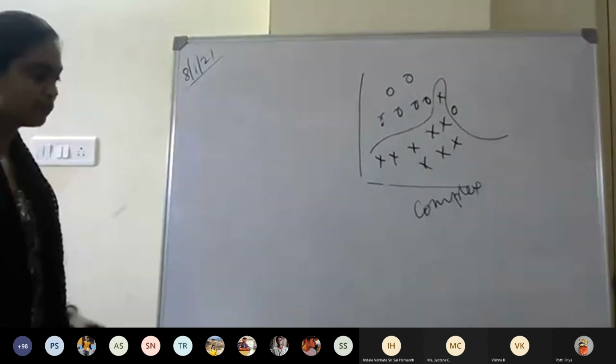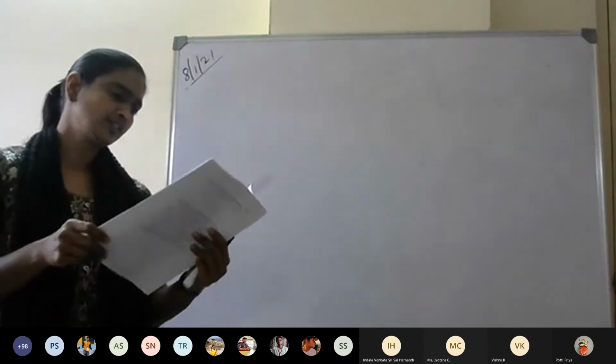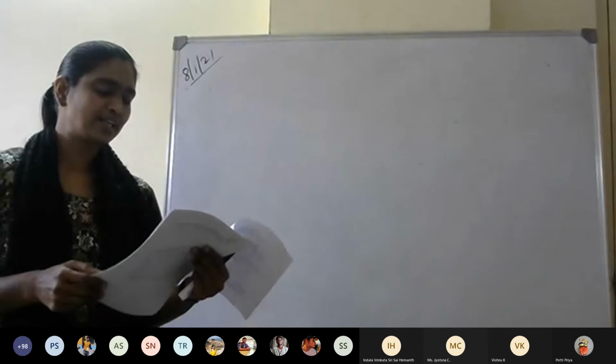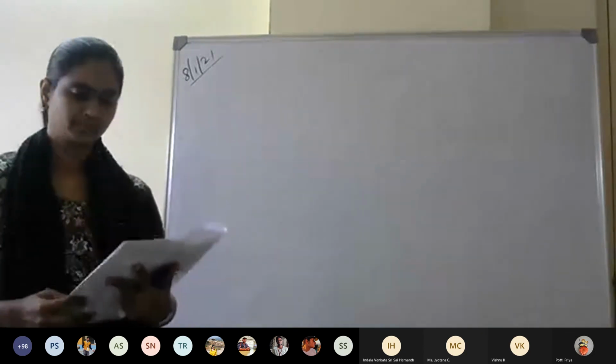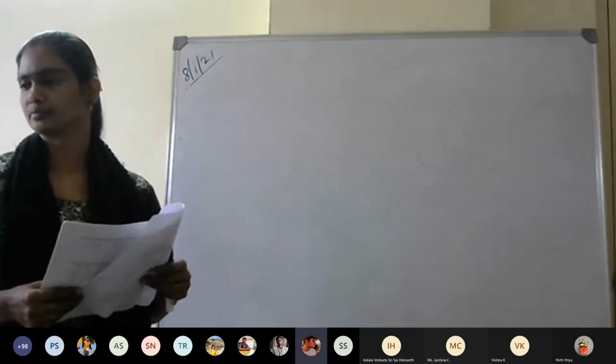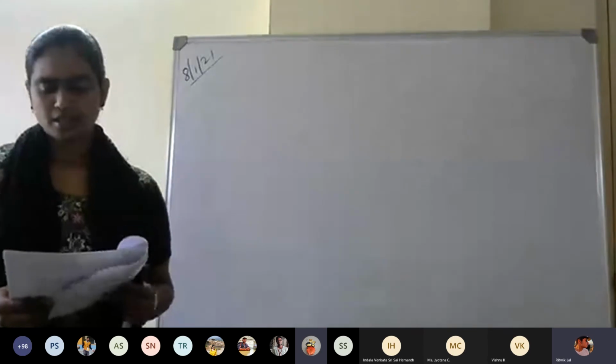I hope you would have finished. So now I can share the solution. If you have done it, what is the B1 value? Is it 0.153? 0.145.